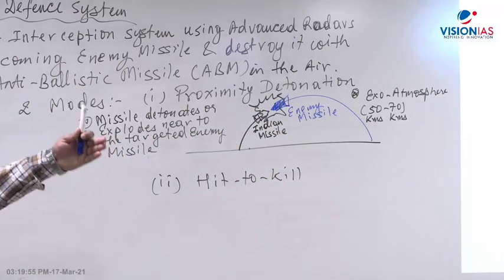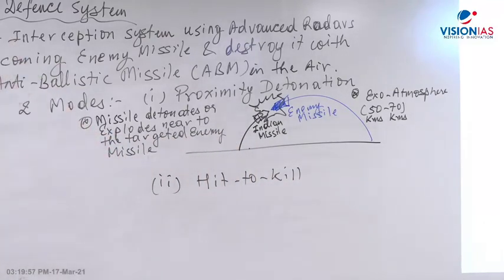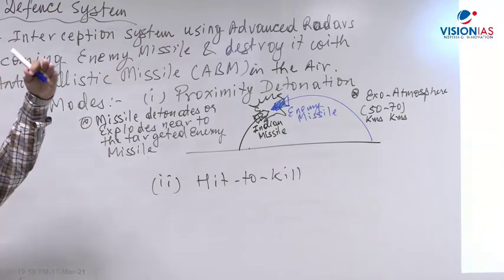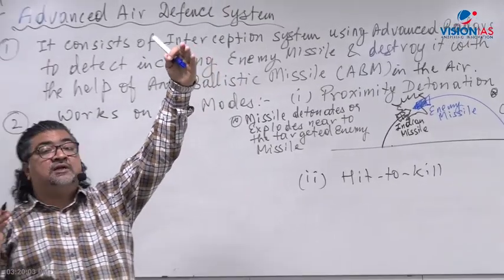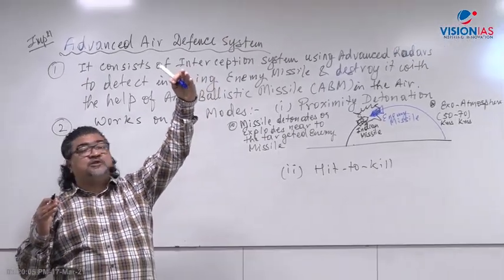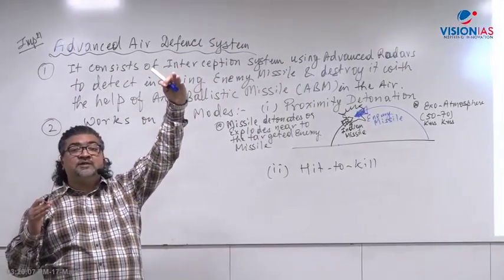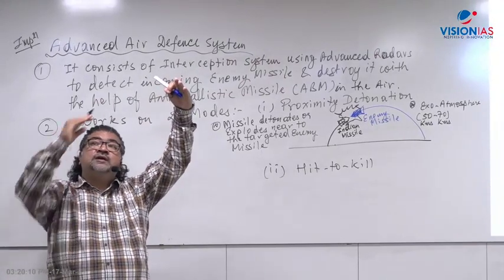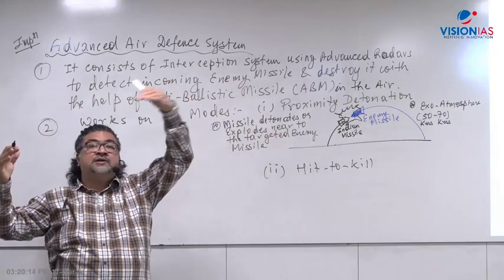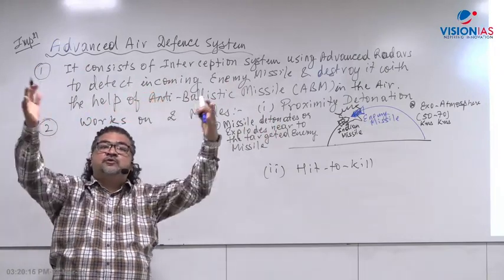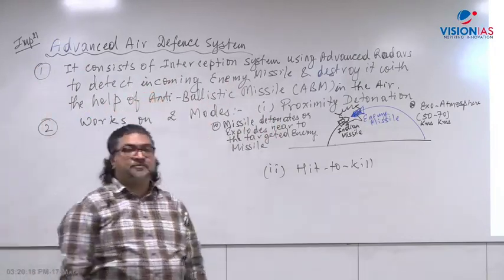Let's say from the enemy side, the missile has been fired. So what will our advanced air defense system do? It will intercept the incoming missile in the atmosphere, 50 to 70 kilometers is stratosphere, and will go to the atmosphere and then explode. Because this missile is also coming, this will also go there, nearby, and explode. This is called proximity detonation.